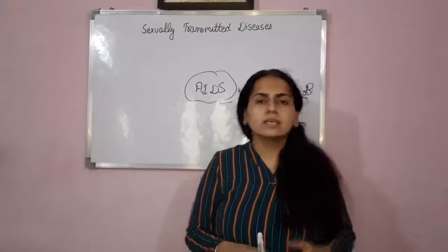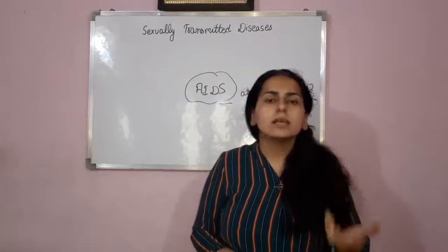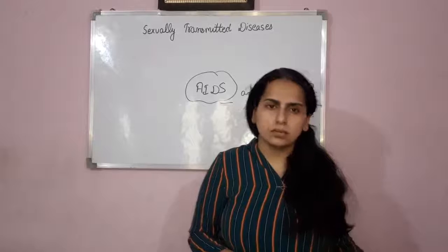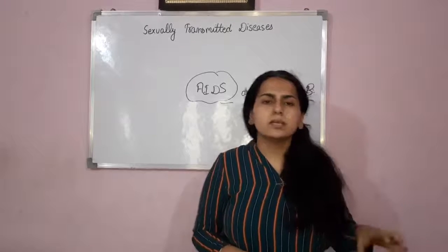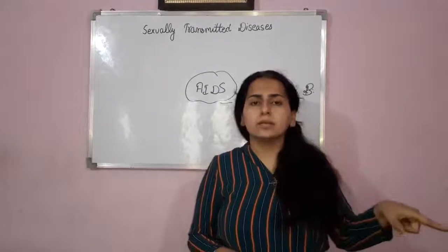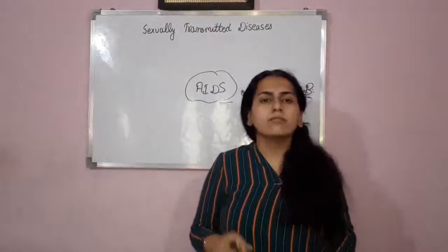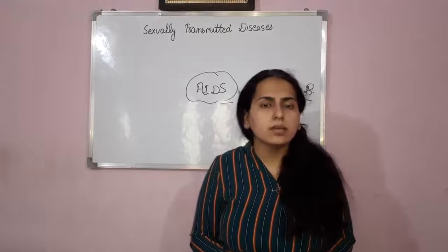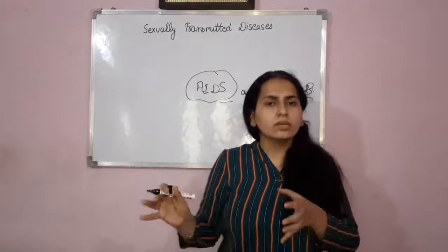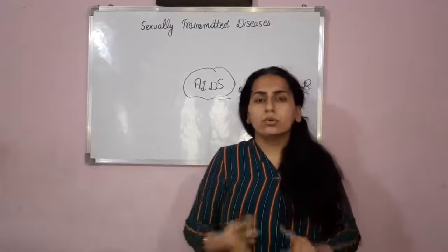Now the next way is by infected syringes, needles, and surgical instruments. If a particular person is suffering from AIDS or hepatitis B, and the needle that is being used on that person is then used on any other normal person, then that healthy person will also catch that disease. So these are the various ways through which AIDS and hepatitis B can be transmitted, in addition to transference through sexual intercourse.